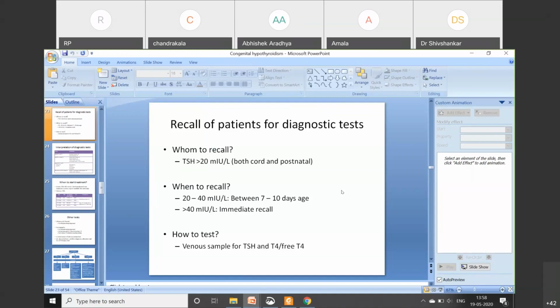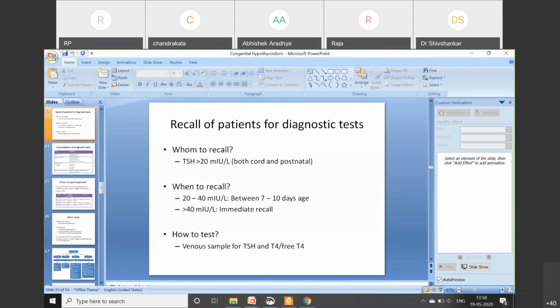There's another question by Ijaz: the cord TSH is above 40, and he is probably getting it done within 6 hours of life, so when should he do a confirmatory test? As I have shown in the previous slides, if it is above 40, we have to call them back as early as possible, and it has to be done after 48 hours of age, from day 3 onwards, ideally on day 3.